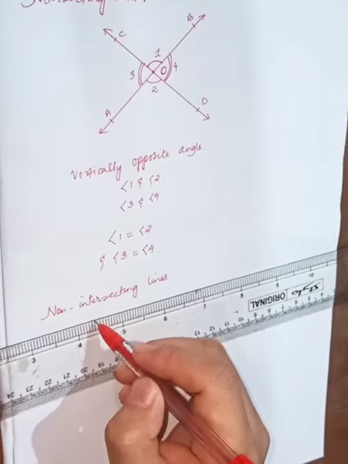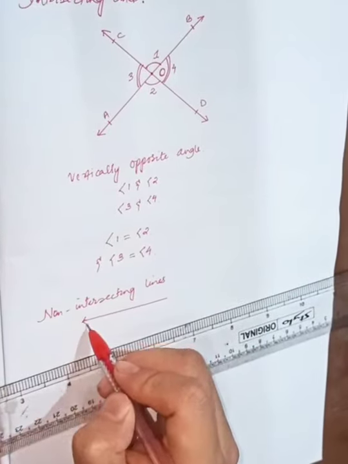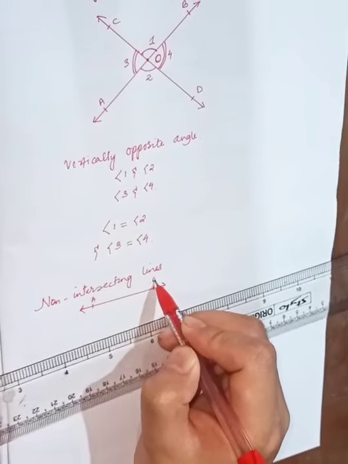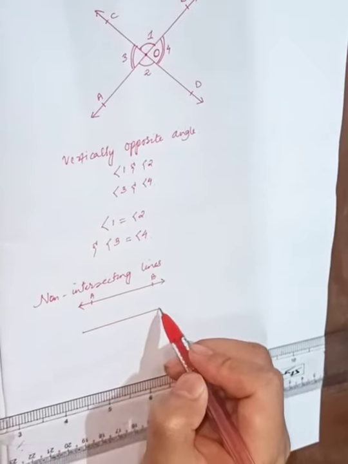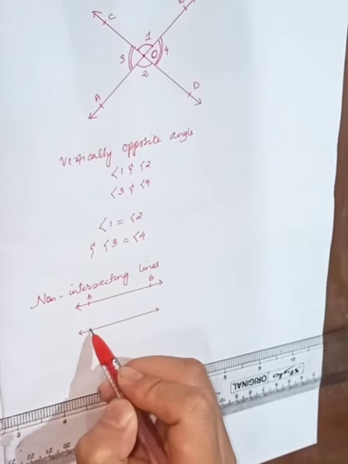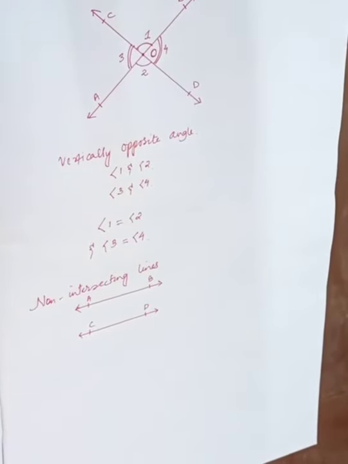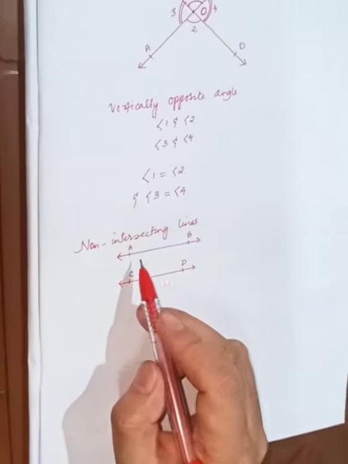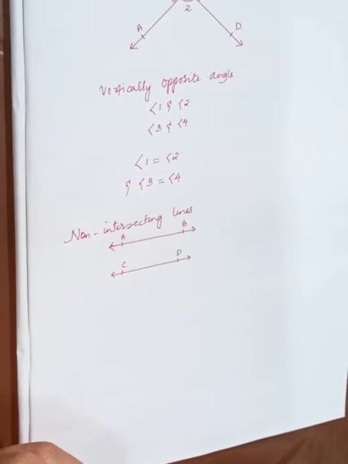So if I take AB as one line, and I'm taking another line CD, then from here what you see is that the line AB and the line CD do not intersect each other.